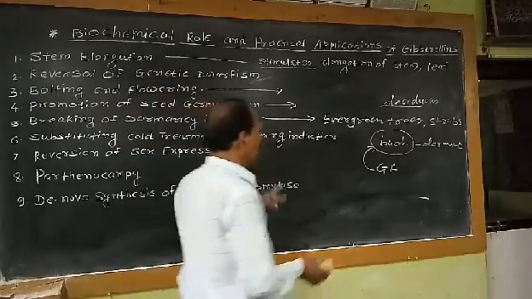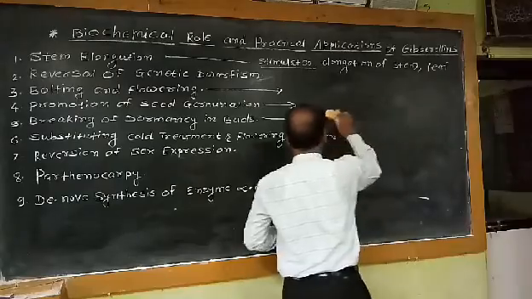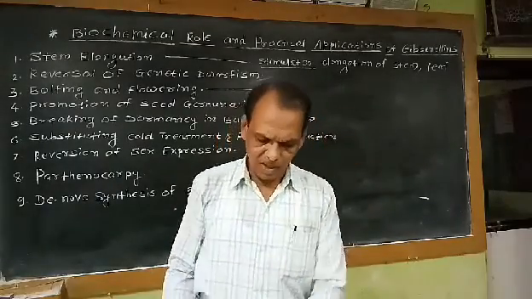So as far as its practical application is concerned, this physiological role can be applied in practice.